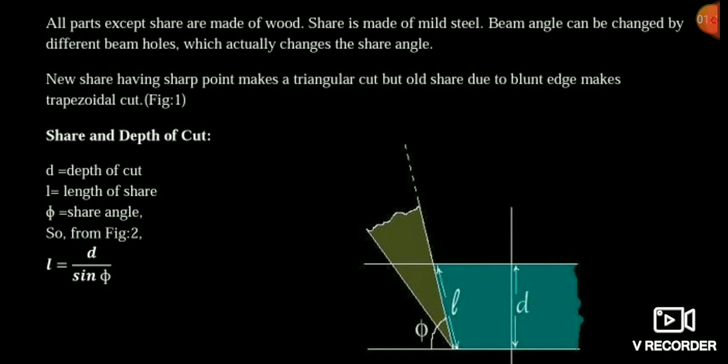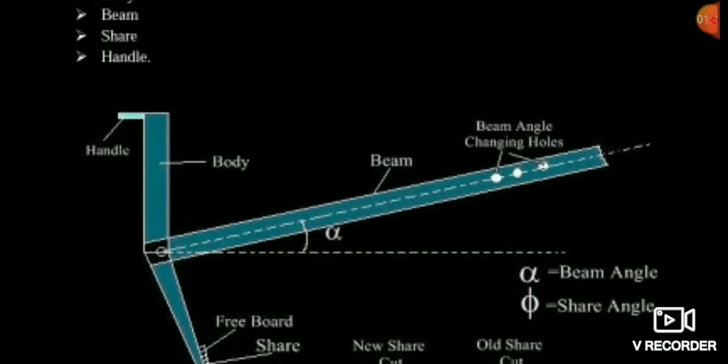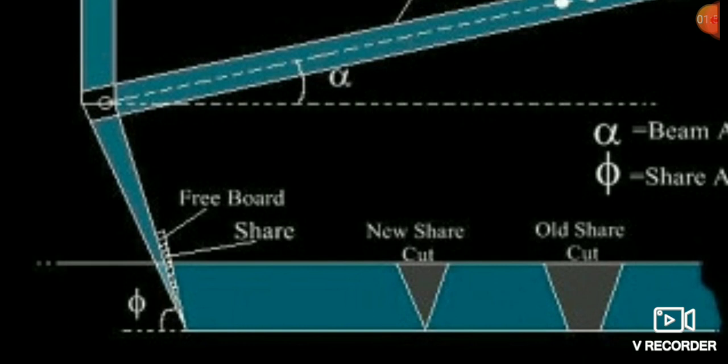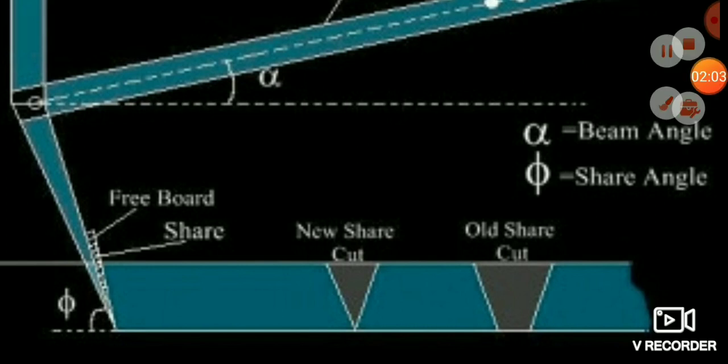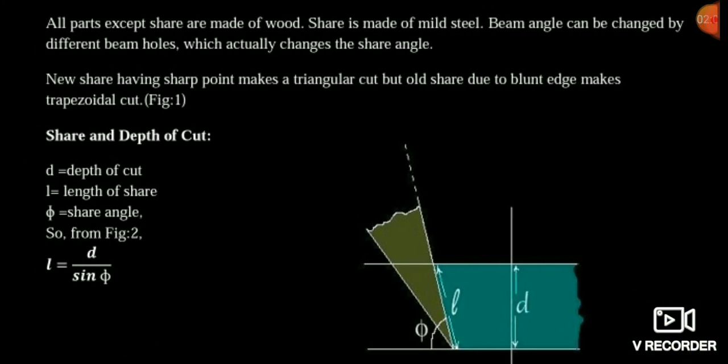And friends, after this you see here the phi value. Phi I have denoted with shear angle. When you see it at the molecular level, I will show you what is happening.